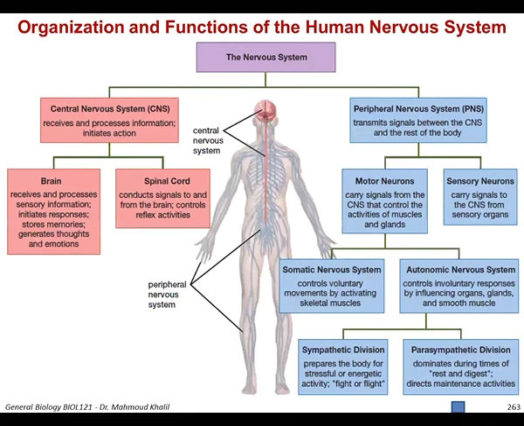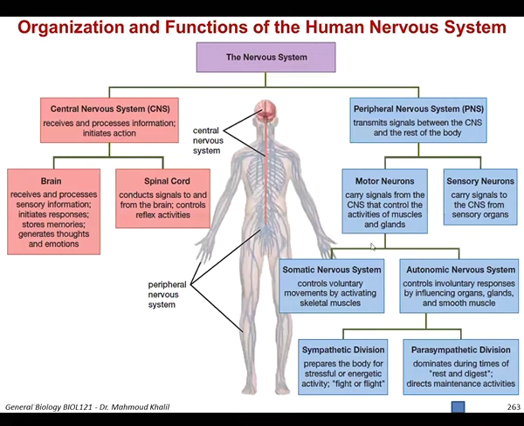So here you can see the organization and function of each different part of the human nervous system. Our nervous system consists of the central nervous system and the peripheral nervous system. The central nervous system consists of the brain and the spinal cord, while the peripheral nervous system consists of motor neurons and sensory neurons. We already talked about the function of the sensory and the motor neurons.